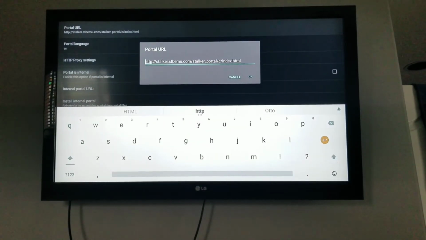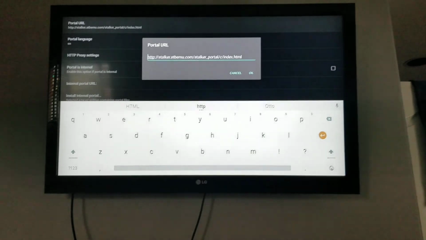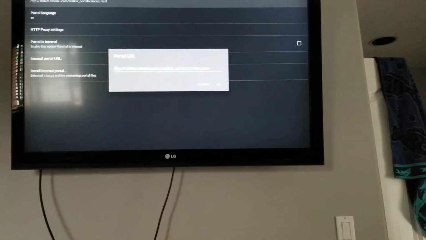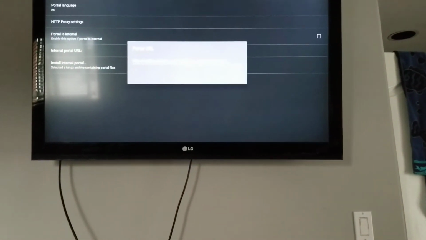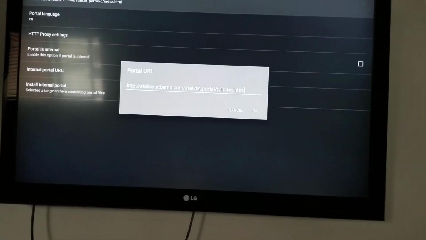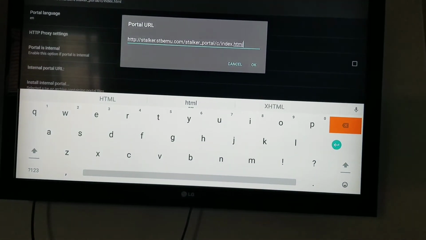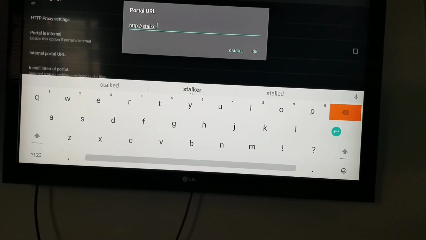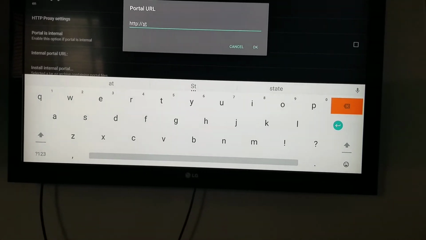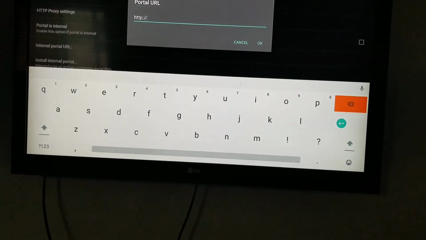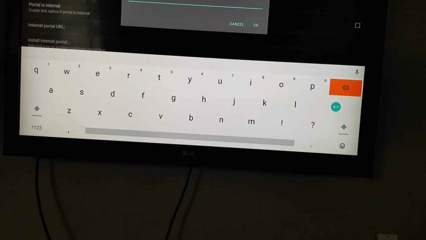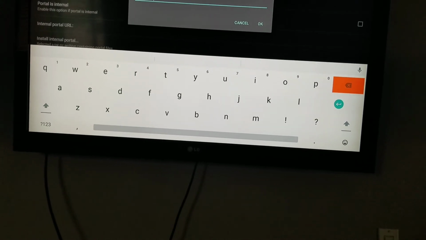First option, portal URL. Again hit this back arrow from your mode and now go at the back. Okay, now I'm at back, so hit OK again and go to back arrow, sorry, back cross. So put your server URL, which one is I don't know. So in my case it's 905.